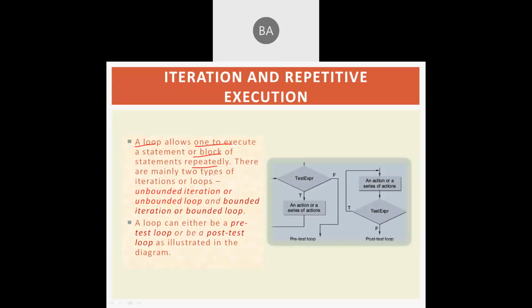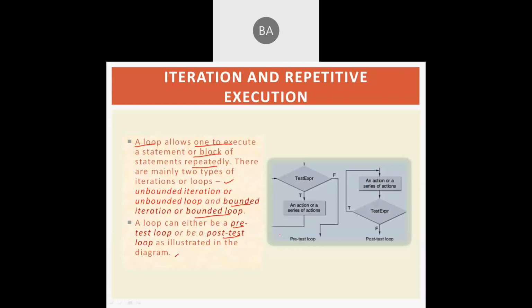There are mainly two types of looping statements, which are called unbounded iteration or unbounded loop, and another one called bounded loop. Another important way of categorizing the looping statements is pre-test loop and post-test loop. These are the two important categories of the loop statements.